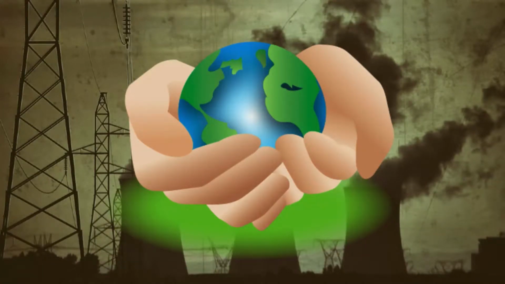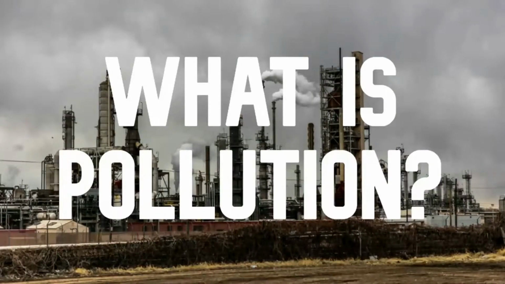Today we will be talking about pollution and its effects on the environment. We will first define what is pollution. Pollution refers to the presence of a substance or substances in the environment that are harmful or toxic. The substances or pollutants may be harmful to human health, other animals, and plants. When something harmful enters the environment at a faster rate than it can be dispersed, there is pollution.